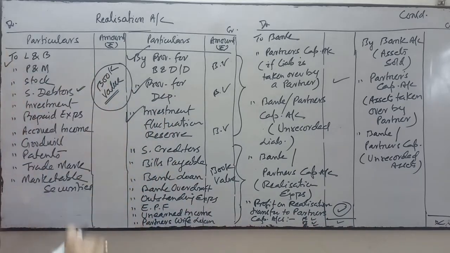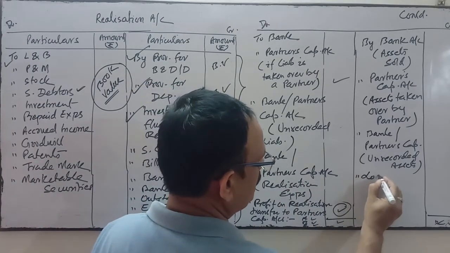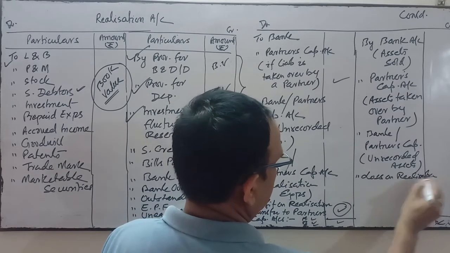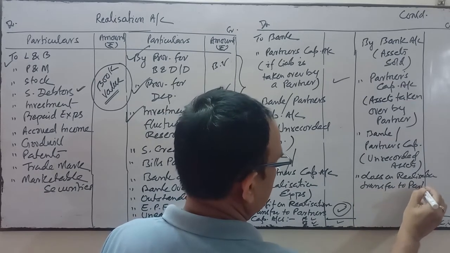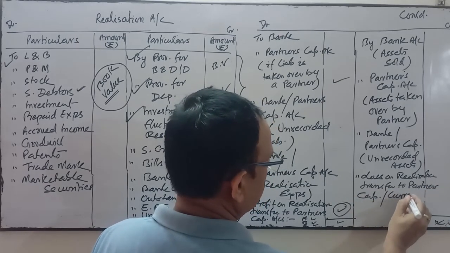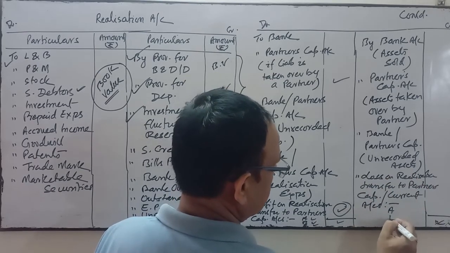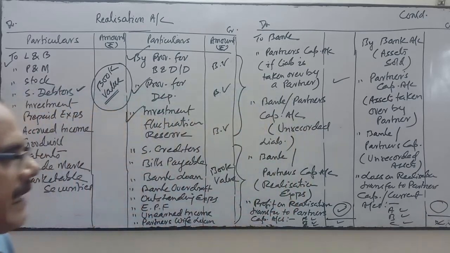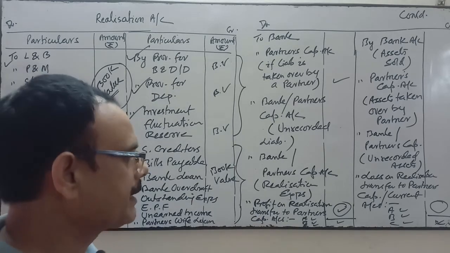If the debit side total is more and credit side total is less, then this is called the loss on realization. Transfer to partners' capital accounts, or current accounts if the capital is fixed. So if there are three partners A, B, C, this loss will be transferred to these partners' capital or current accounts as the case may be, in their profit sharing ratio.